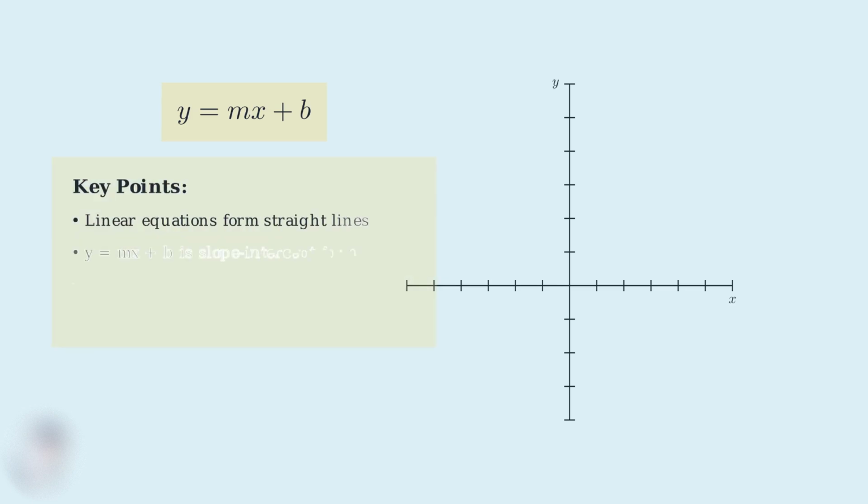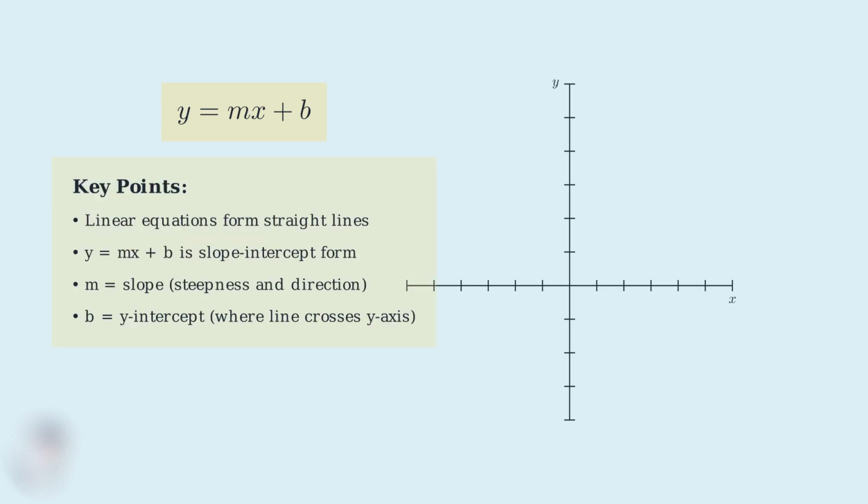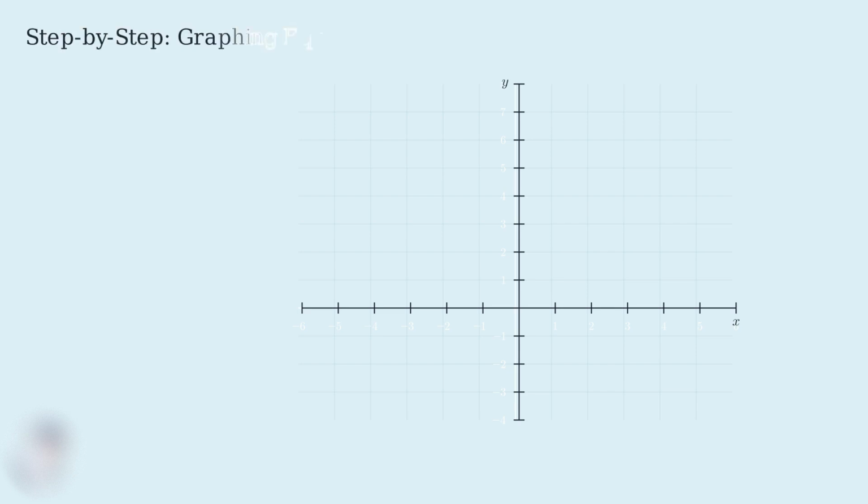Understanding slope-intercept form makes graphing much easier. You can quickly identify the y-intercept and use the slope to find additional points. This knowledge is essential when we graph systems of equations to find their intersection points. Now that we understand the key concepts, it's time to learn the actual process of graphing linear equations. The first step in solving any system of equations by graphing is to graph each equation on the same coordinate plane. There are three main methods you can use to graph a linear equation.